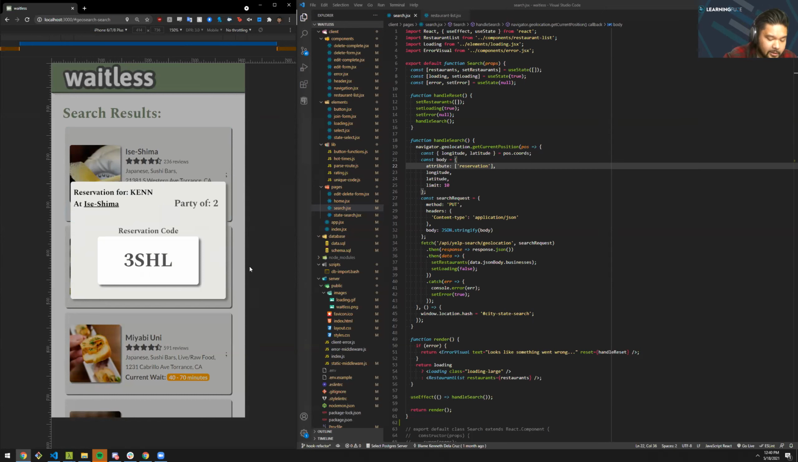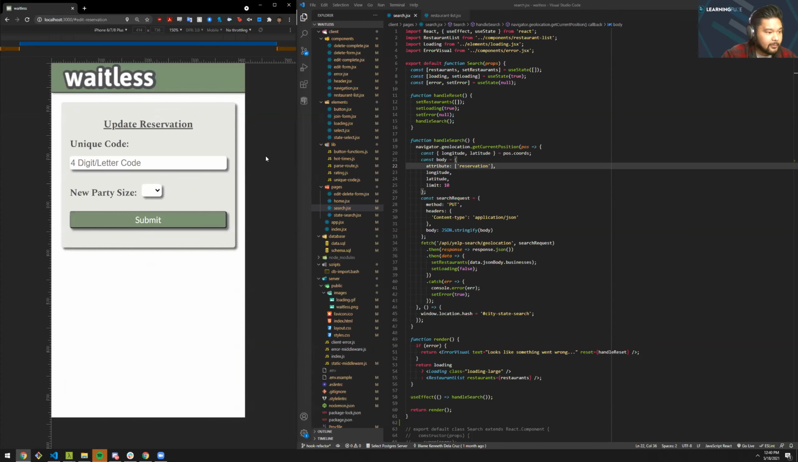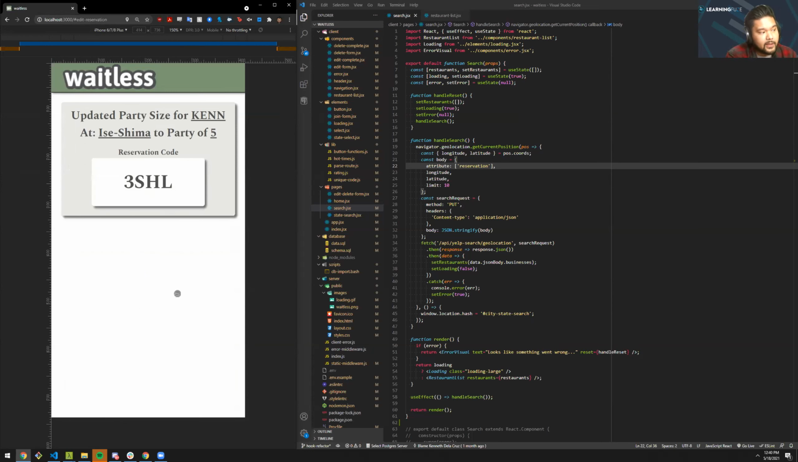The reservation code will be used to edit or delete any reservations in the future. So for this example, 3SHL, let's say I want to change it from a party of 2 to a party of 4. We'll go back to the main screen and go to edit reservations. When we hit edit reservations, it'll bring us another form that'll take the unique code that was generated and also the new party size. So 3SHL and a new party size of 5. Then when it is completed, it'll show the new updated reservation: the name, the restaurant, and the new party size of 5, with the reservation code again.